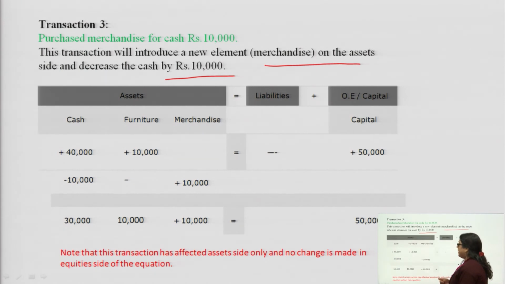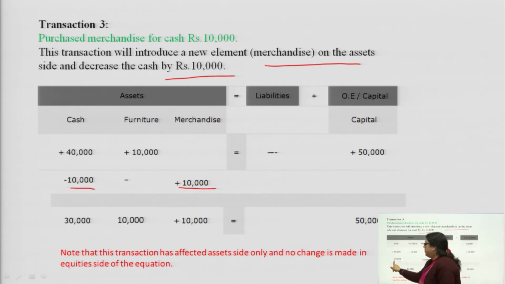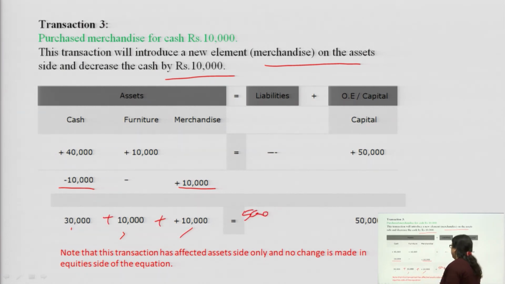So, what we have done here, mercantile has been increased by 10,000. Why 10,000? Because you have purchased the mercantile for 10,000 rupees and cash has decreased because you have purchased in cash. The total will come out 30,000, 10,000 and 10,000, again the total will be 50,000 and it will be equal, asset equals to liability plus your capital.